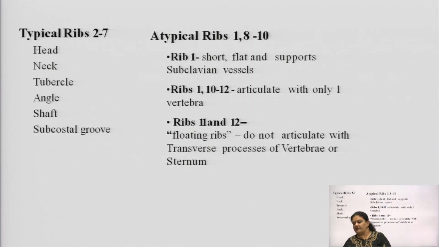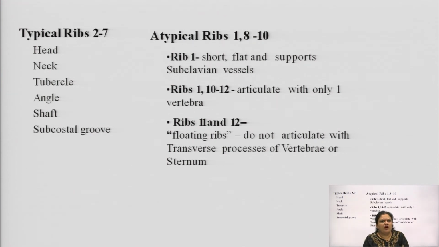Typical ribs, or true ribs, from 2 to 7, have the head, neck, tubercle, angle, shaft and the subcostal groove. Then the atypical ribs are number 1 and 8 to 10.